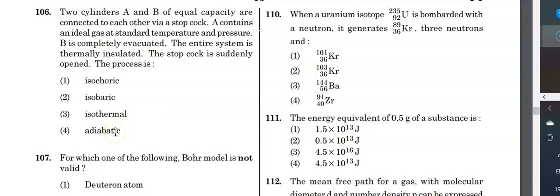Now you can see that the temperature is going to be kept constant, he says. So the temperature is going to remain constant. When the entire system is completely insulated and a free expansion of gas takes place, obviously the temperature is going to be constant in this situation. So it will be an adiabatic change. So the fourth option is correct.